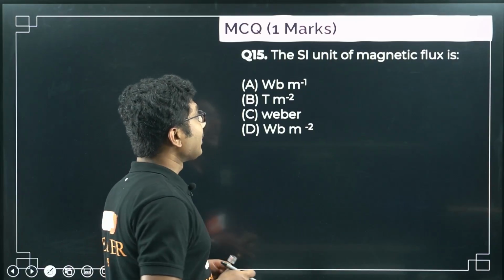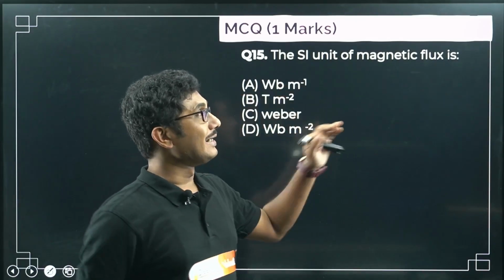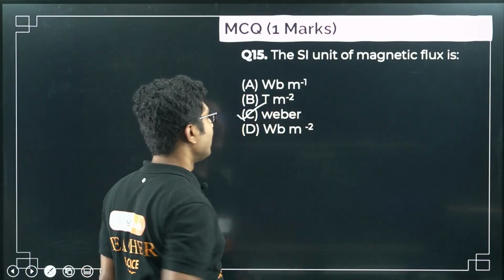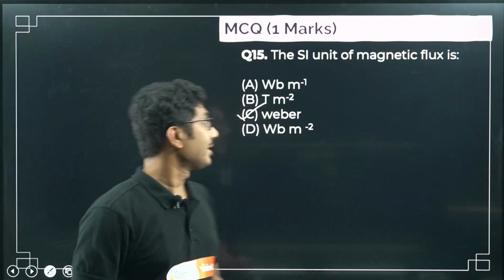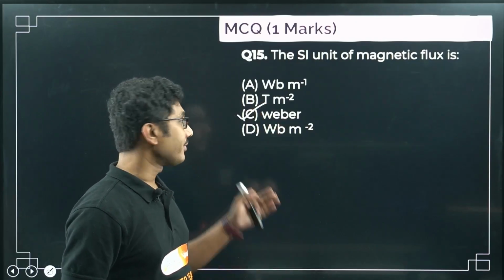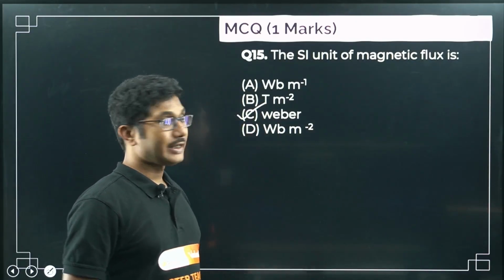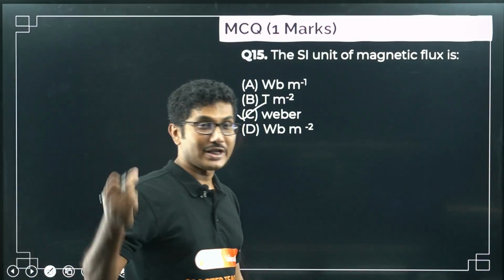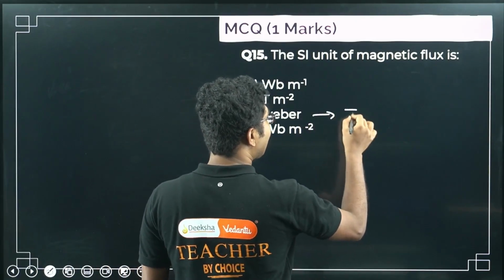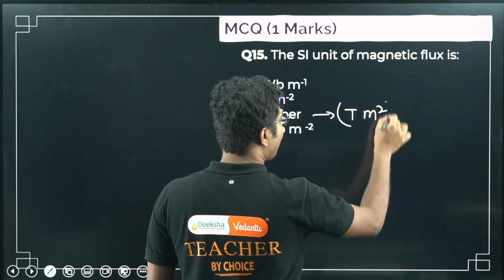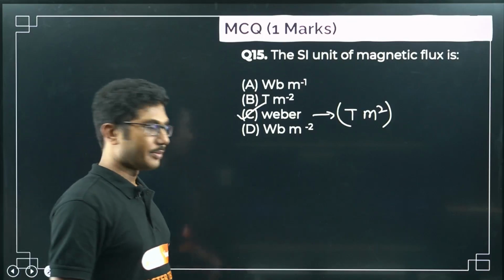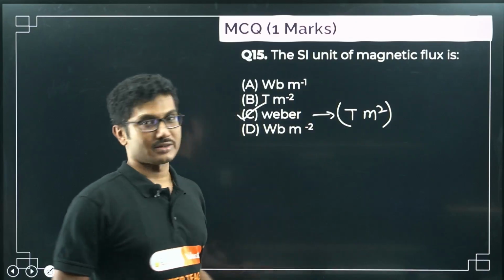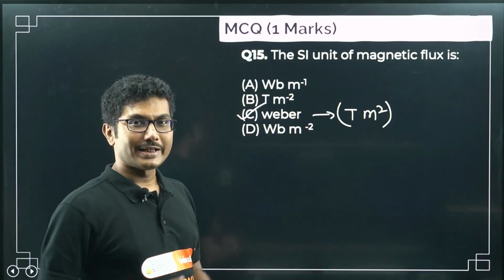Now the last MCQ question: the SI unit of magnetic flux is, we already answered this question. SI unit of magnetic flux is Weber, not Tesla per meter square, not Weber per meter square. Tesla meter square is still a viable option because it is magnetic field times area, right? So Tesla meter square is definitely a possibility, it is the same thing as Weber. Weber is another name for Tesla meter square, right? So this represents the magnetic flux. Okay, now let's move on to the next part of the question.